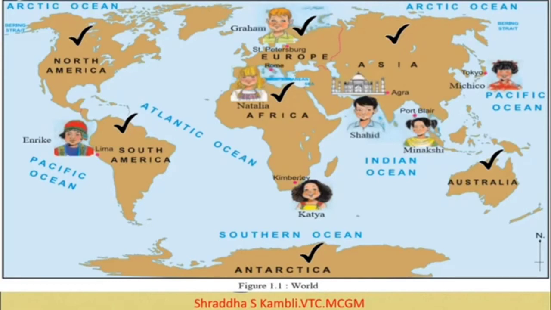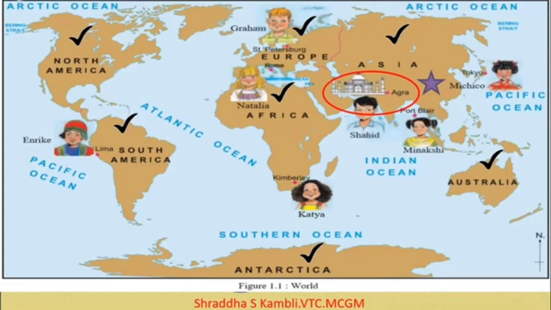Along with this, they have asked you a question, in which city is the Taj Mahal located? So where is the Taj Mahal located? We know that it is one of the 7 wonders of the world, and we can proudly say that it is located in our very own country, that is India. So it is located in the city called Agra. Okay, and in which continent is the Taj Mahal located? So the Taj Mahal is located, you can see over here in the continent of Asia. Alright, there are some other questions also, but these are some basic questions about where, okay, which.